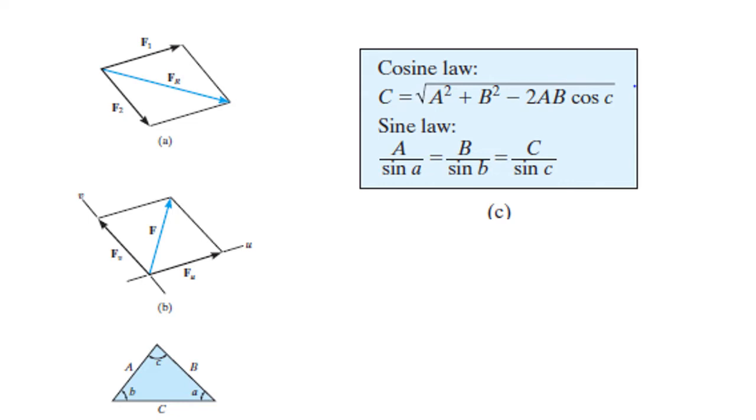Coming to the sine law, if you have the triangle but you don't know the angles between them, the sine law can be used very easily to find those angles. You have A by sine A equals B by sine B, which equals C by sine C. That's it.